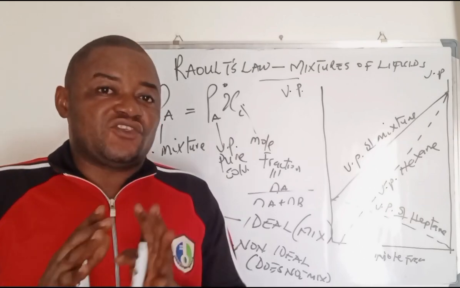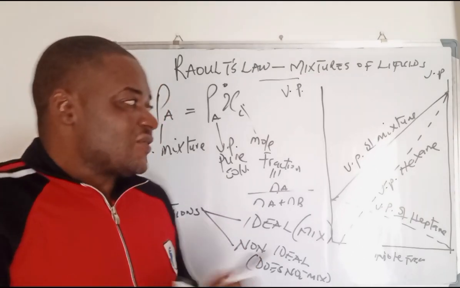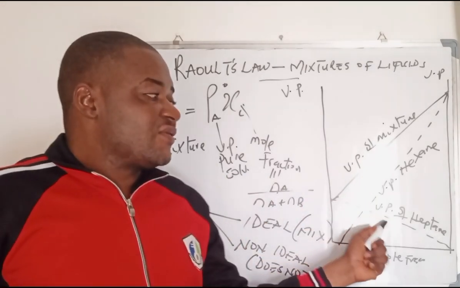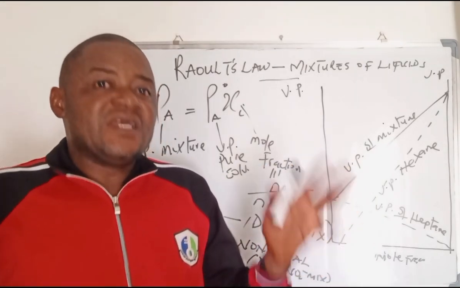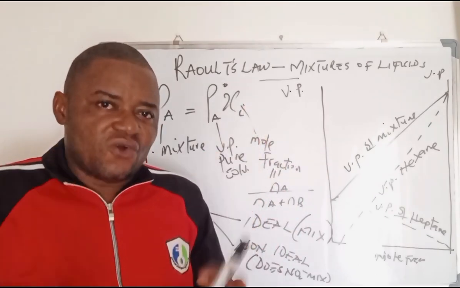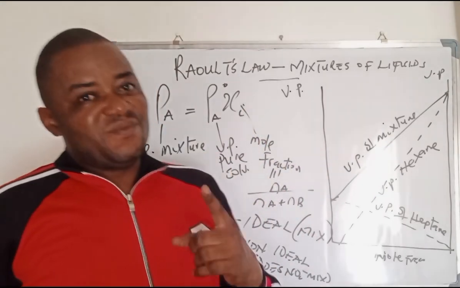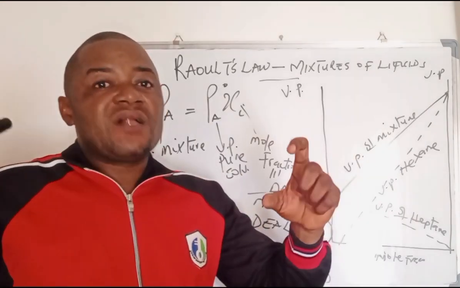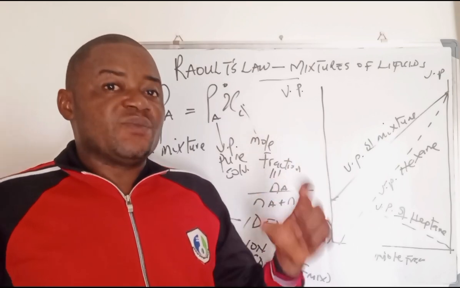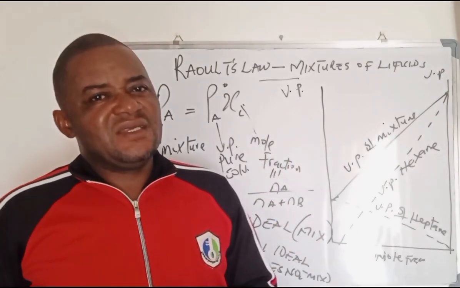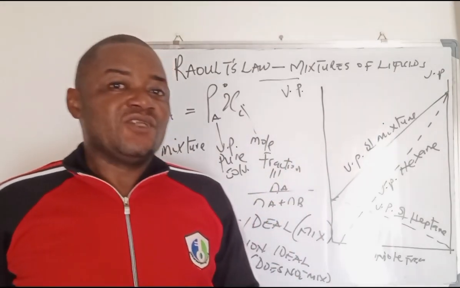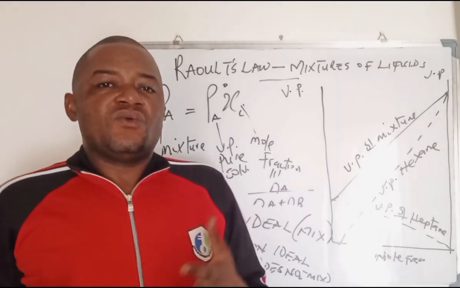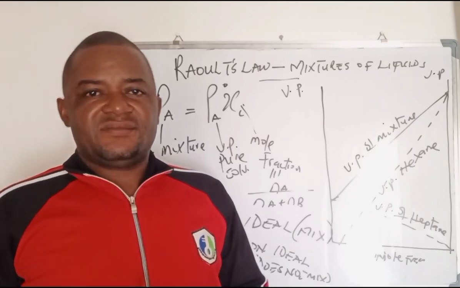If the Van der Waals force of attraction that bonds the molecules of hexane together and the Van der Waals force of attraction that bonds the molecules of heptane together are the same, those two particular liquids or solvents can mix. So the mixing depends seriously on their individual Van der Waals force of attraction that holds the molecules together. That means kerosene and water do not possess the same Van der Waals force of attraction, and that is why they don't mix. They rather form what we call layers.